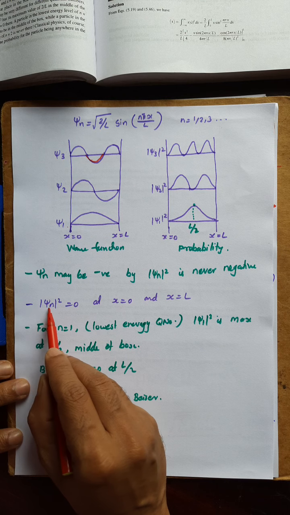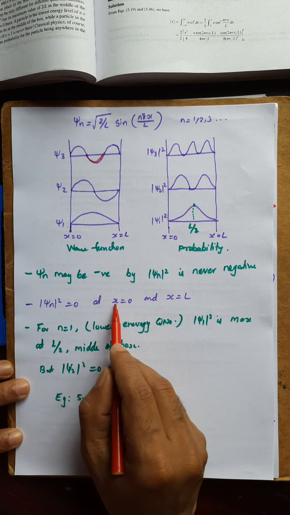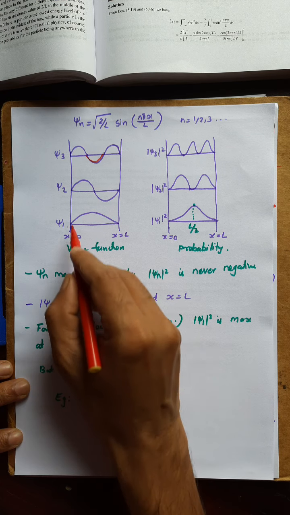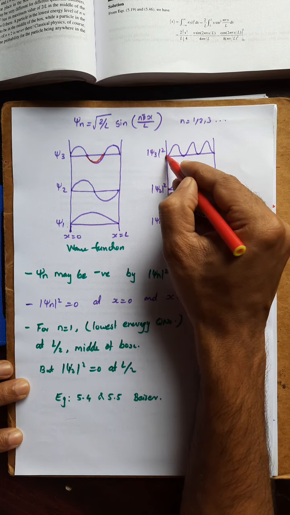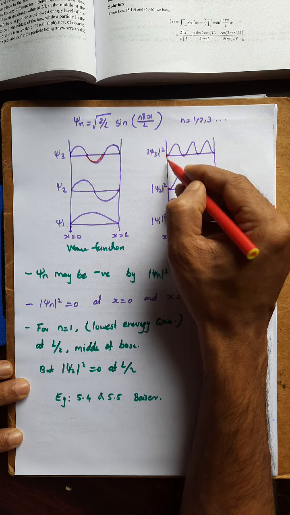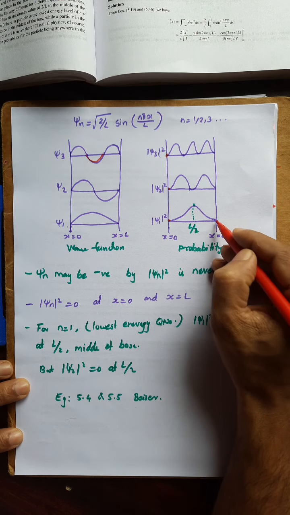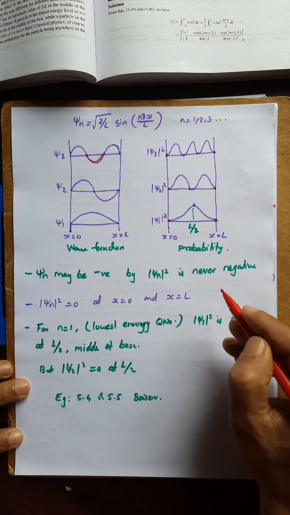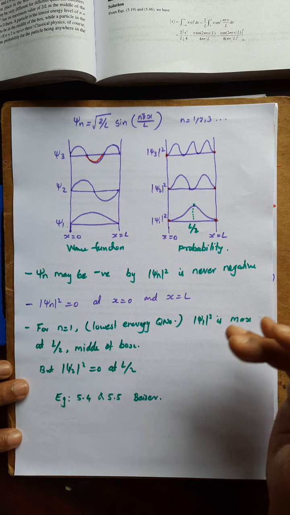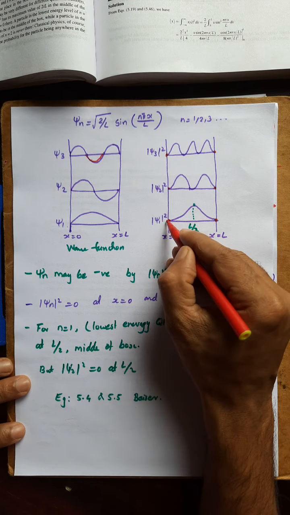Second thing is that mod psi n square is equal to 0 at x equal to 0 and x equal to L. You can see mod psi n square is equal to 0 at x equal to 0 and x equal to L for any quantum number. So that is the requirement from the boundary conditions. Psi should be 0 at the boundary.